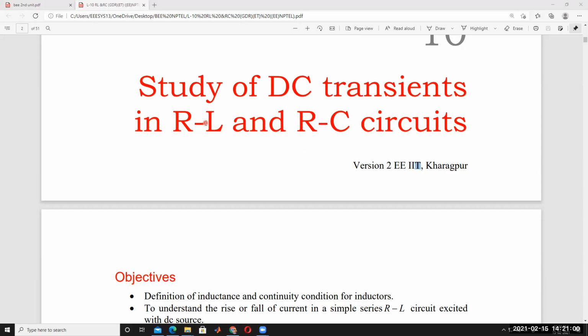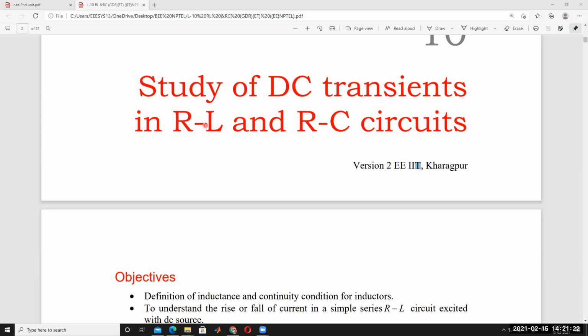Similarly, inductor opposes the sudden changes in current, because it stores the energy in the form of electromagnetic field, which is related to the current. Capacitor is related to the voltage. That's why capacitor does not allow sudden changes in voltage, and inductor does not allow sudden changes in current.